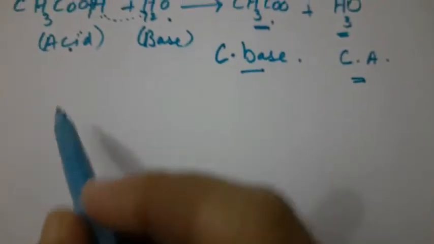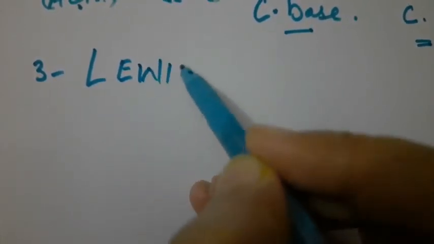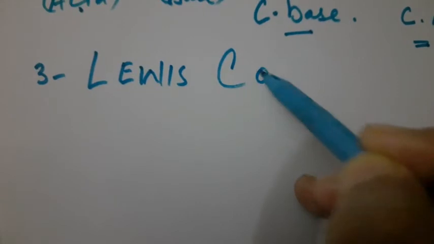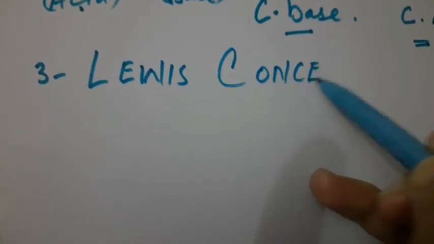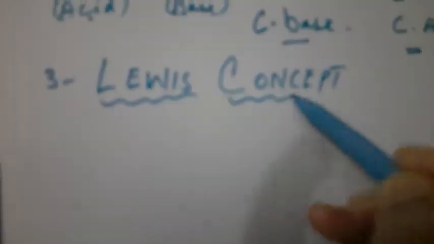Now moving toward the next concept, which is the third concept, known as the Lewis concept. Arrhenius and Bronsted-Lowry definitions can explain most of the acid bases.